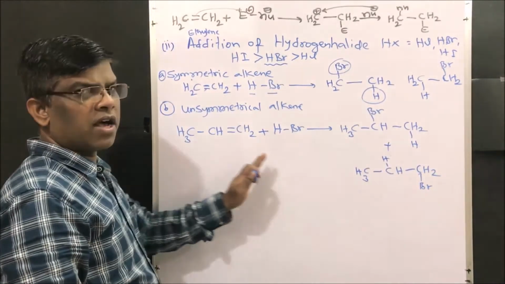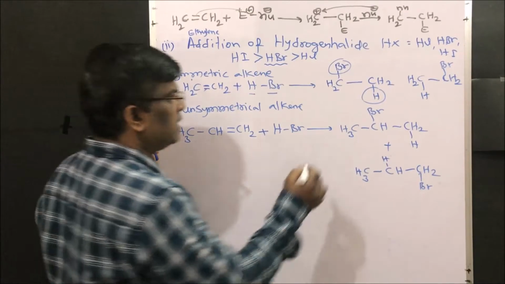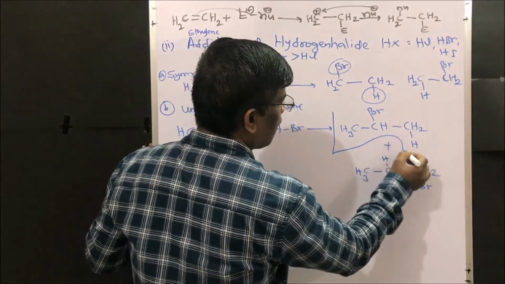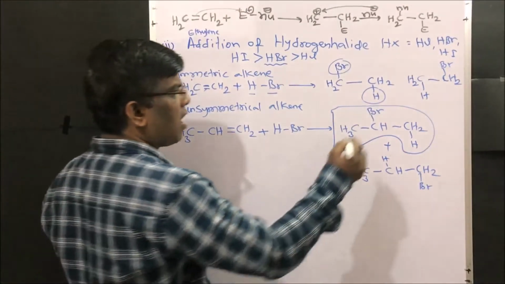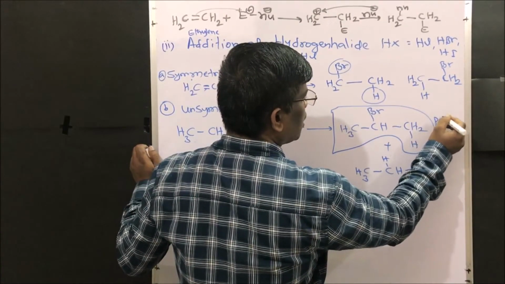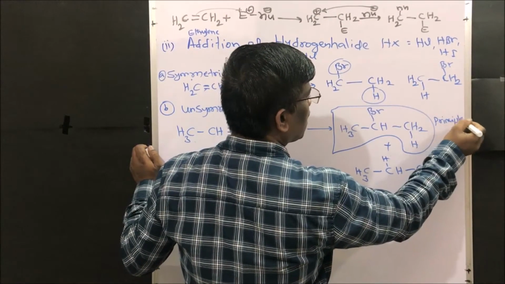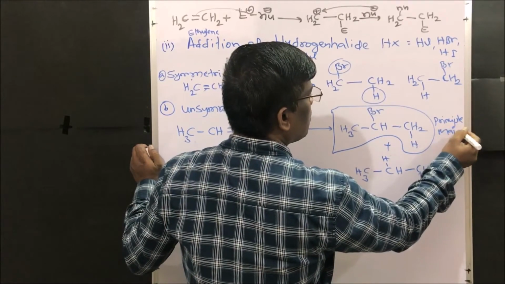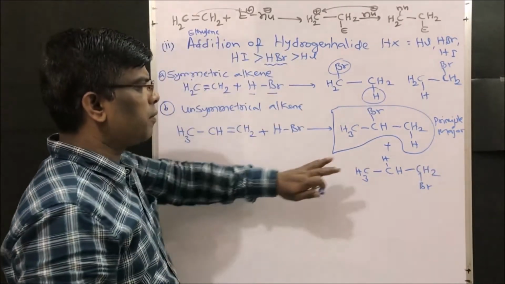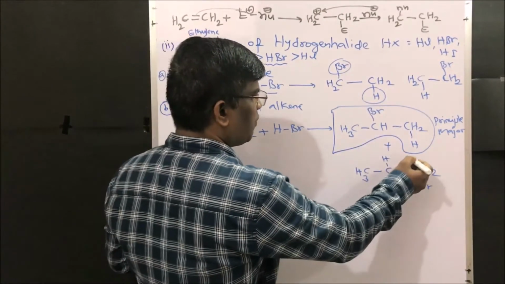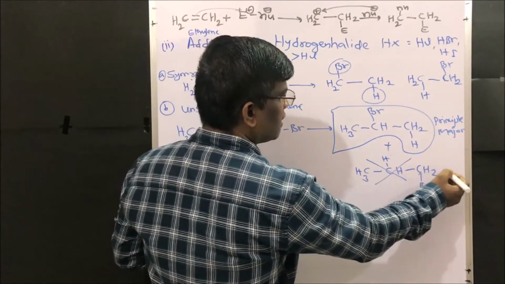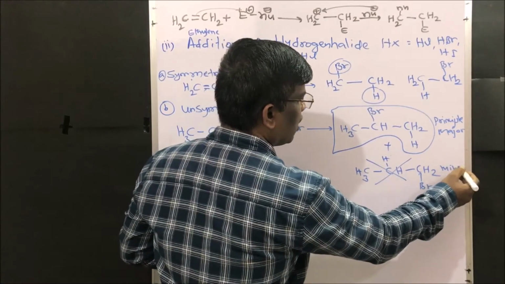These two compounds are possible, but this is the product which is going to form as the major or principal product. What is the major product? 2-bromopropane. The other is not going to be formed, or it forms only in very minor quantities.